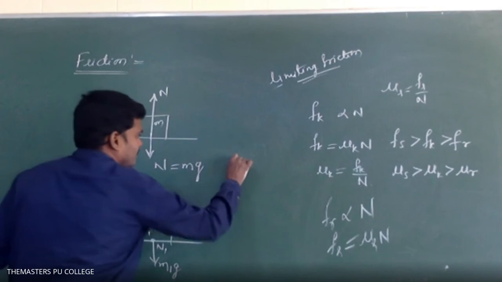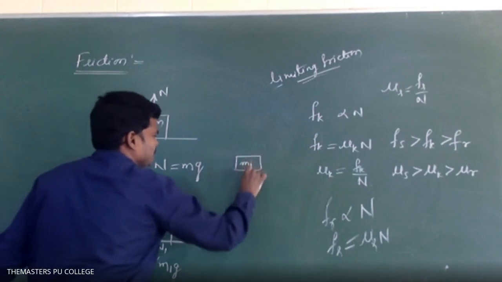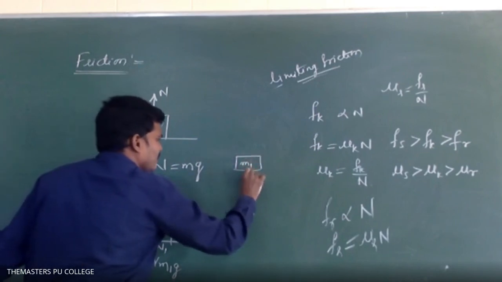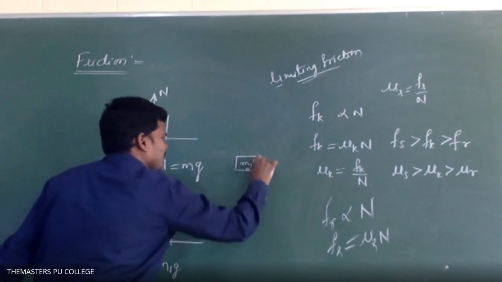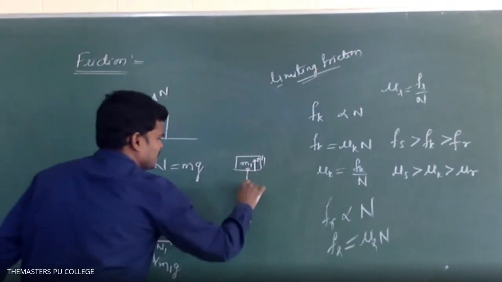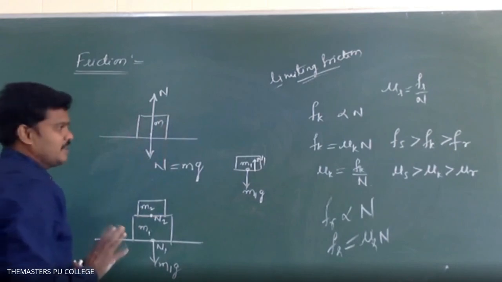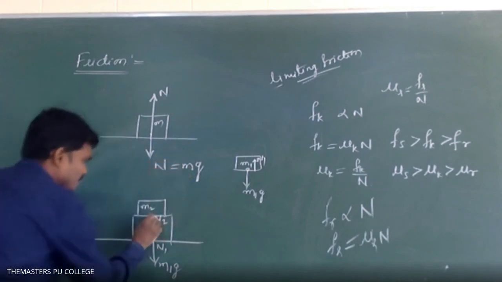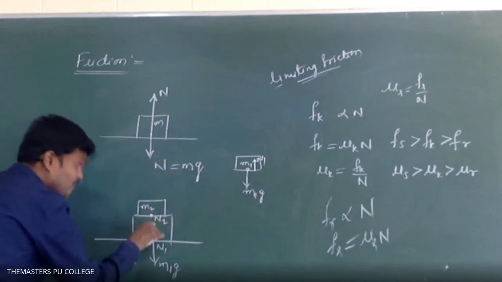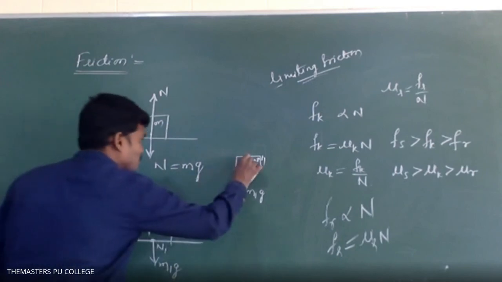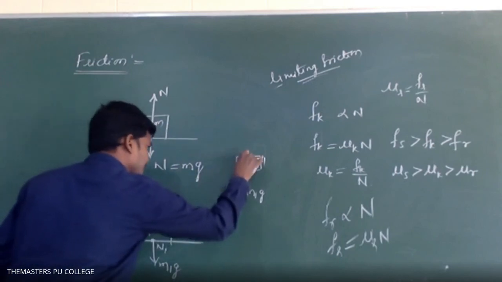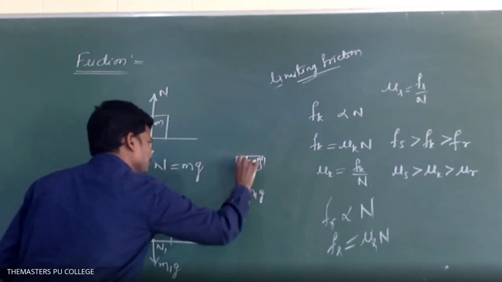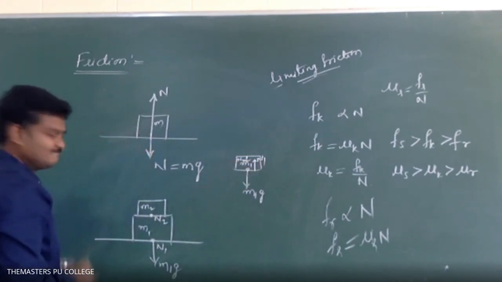On M1, what is there upward? N1. And what is downward? M1g. But this is not complete, still some forces are acting on this. On M1, one more force is acting downward, which is M2g. See, very simple.